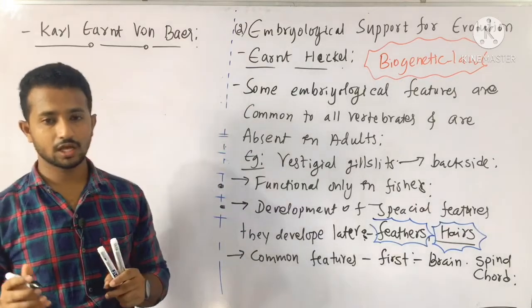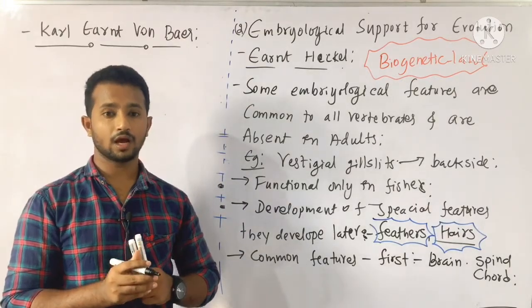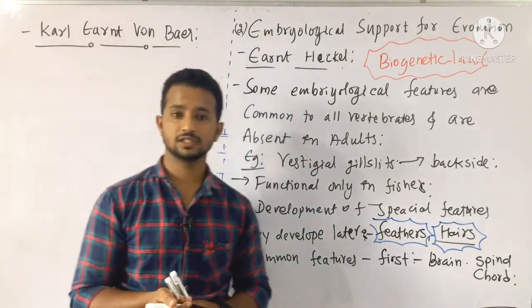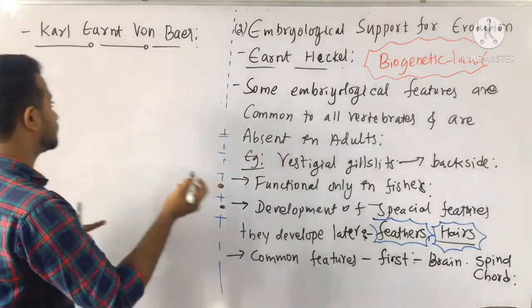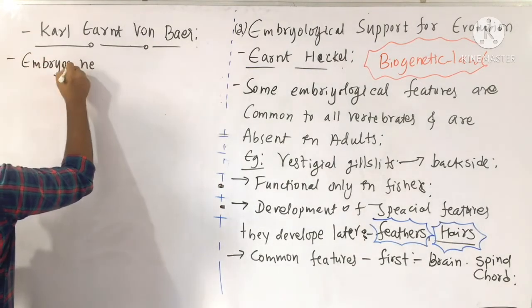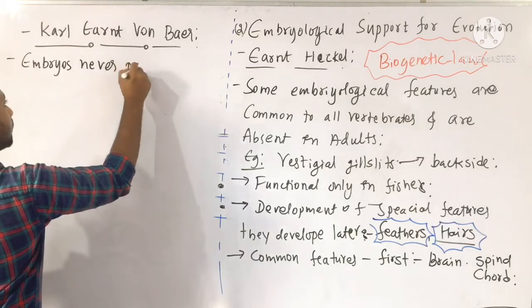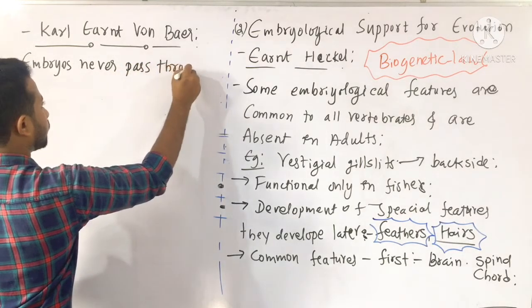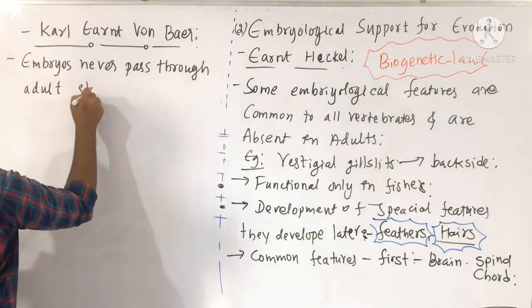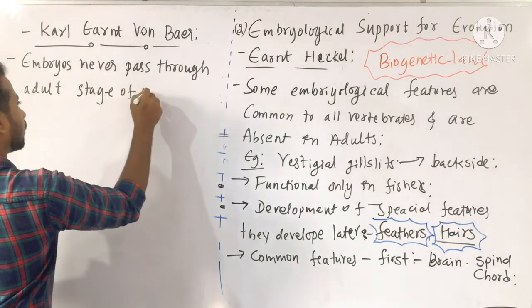And according to von Baer, embryos never pass through the adult stages of other animals.